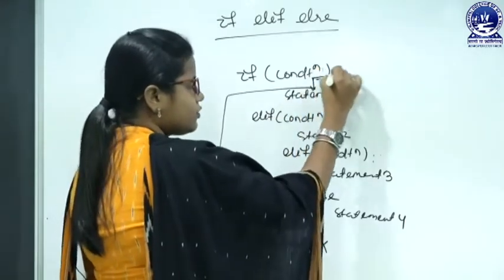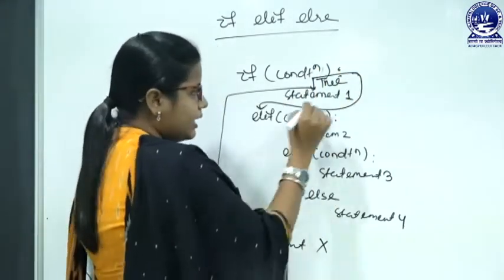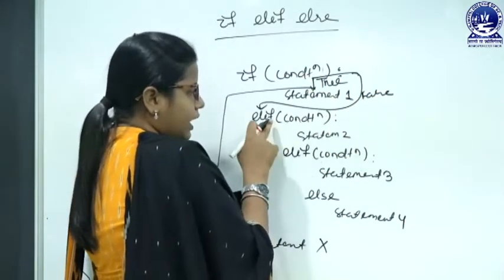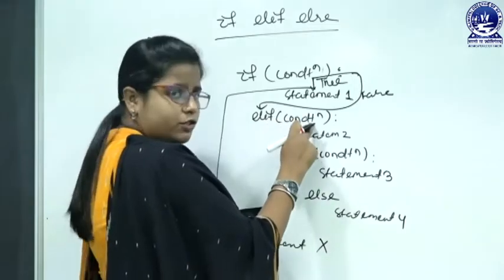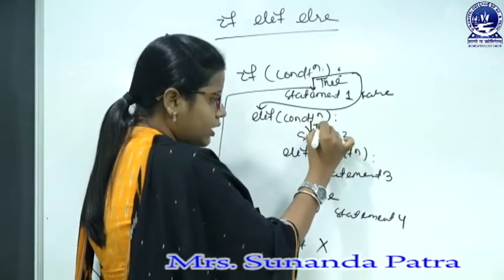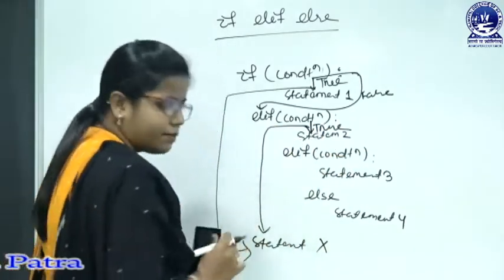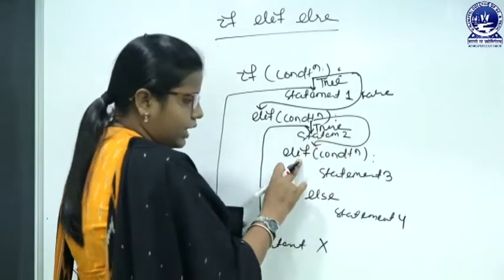Suppose the condition is false, then we have to go for the elif. Again here we have encountered another condition. We have to check the condition. If this is true, then we will go for that statement and the control flows to statement X. If the condition is false, then we will go for the next elif.